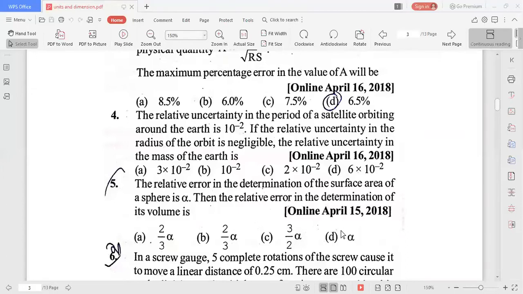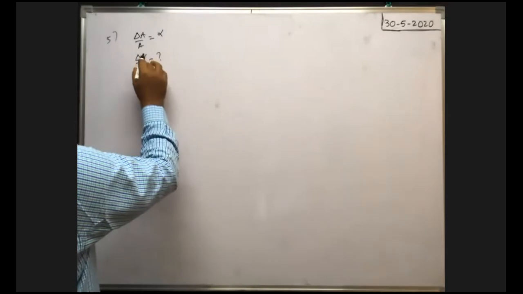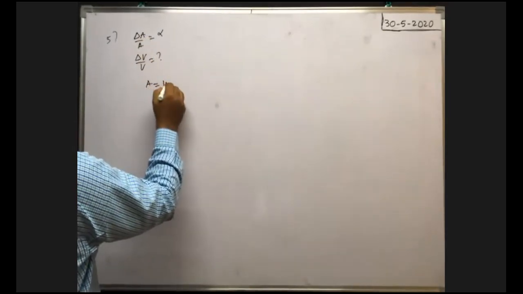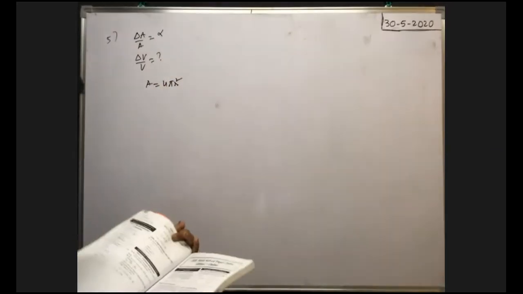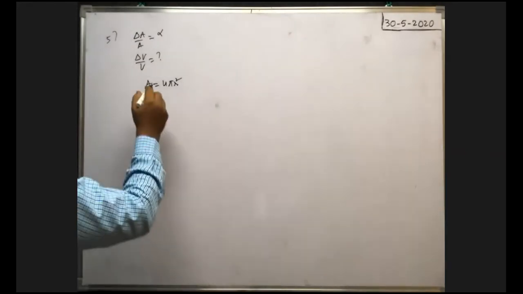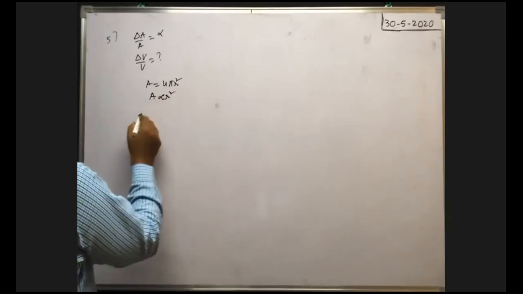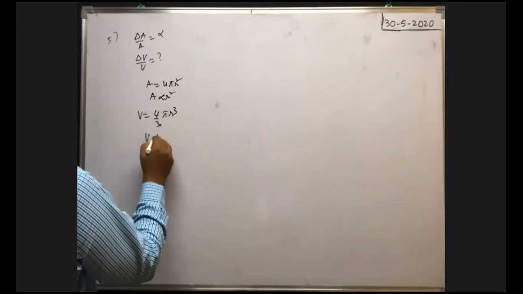So you see, I think you have seen the problem. Now you listen, see the board. Between volume and area, we need the relation. Surface area of the sphere means 4 pi r square, no? Because it is a sphere. So A is proportional to r square, no? Volume is equal to 4/3 pi r cube. That means volume is proportional to r cube, no?